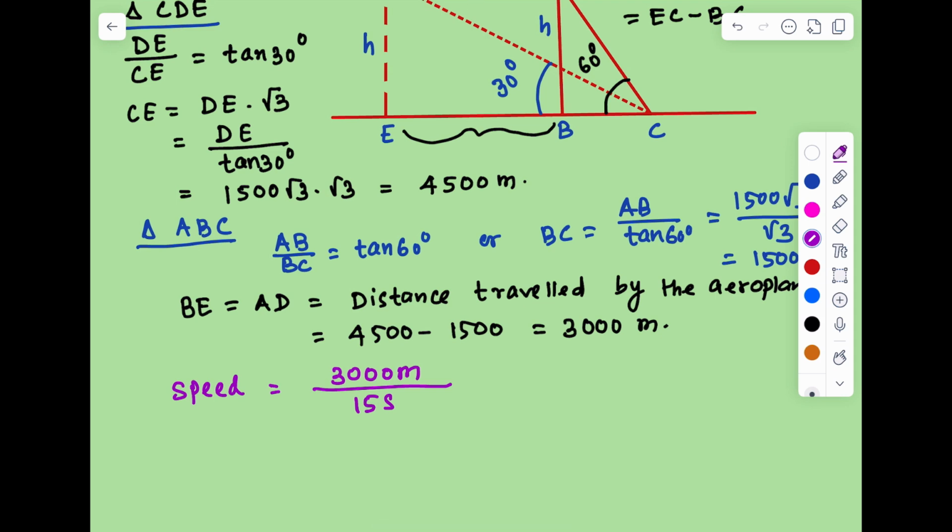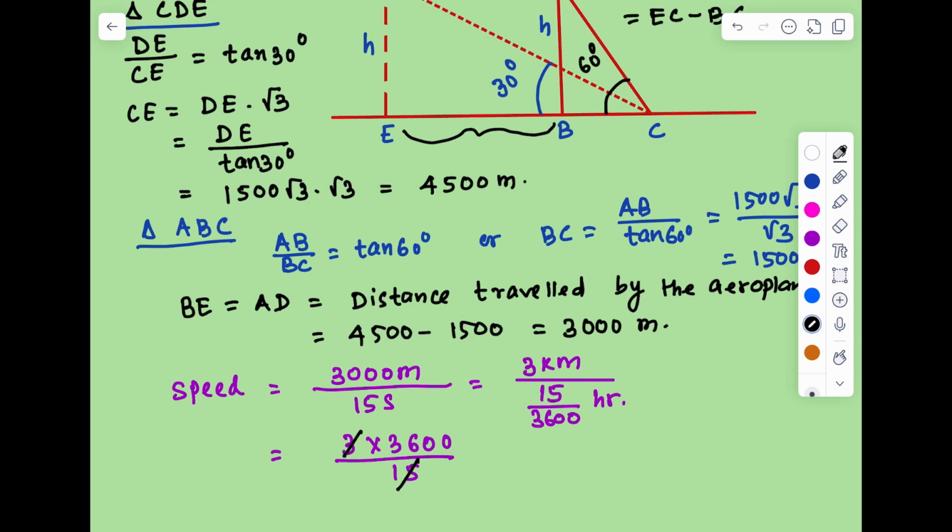If we convert it into kilometer per hour, 3000 meter is 3 kilometer, and 15 seconds we can write as 15 by 3600 hour, which is equal to 3 into 3600 divided by 15.